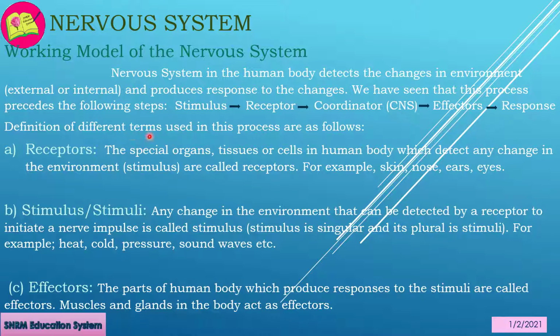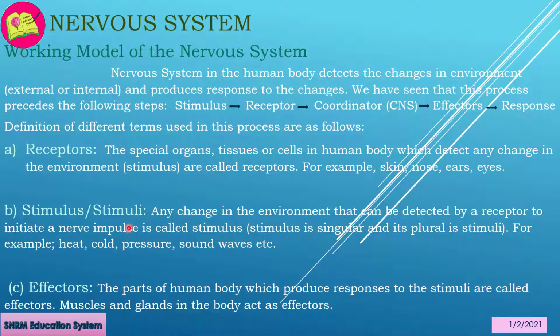Definitions of different terms used in this process are as follows. Receptors: the special organs, tissues or cells in the human body which detect any change in the environment are called receptors. For example, skin, nose, ears, eyes.